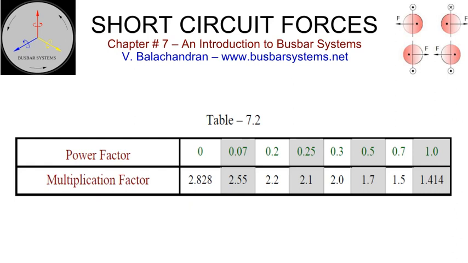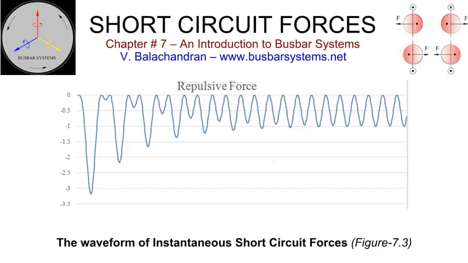The multiplication factor for the peak current, for the other power factors, is given in Table 7.2. For analysis, this asymmetrical waveform can be split into two components comprising a decaying direct current and symmetrical alternating current. In a two-conductor, single-phase circuit, the magnitude and shape of the waveform will be identical but in the opposite direction.